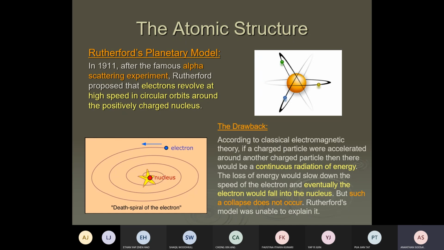The atomic structure should be destroyed, with the electron getting into the nucleus. But this never happens for the atom. The electron just continuously goes around. So that's the drawback of the Rutherford model. The nucleus is fine, but the electron has a problem. The electron can't have any energy level inside. So, Niels Bohr.